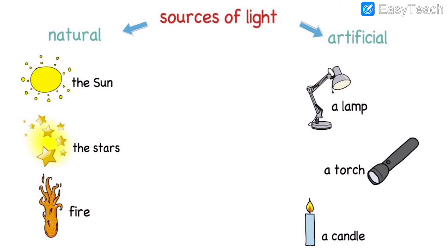Sources of light, some are natural and some are artificial. Natural means we get it from God naturally. Artificial means we have made. So let us see which are the sources of light.